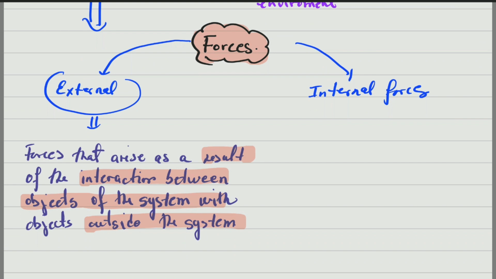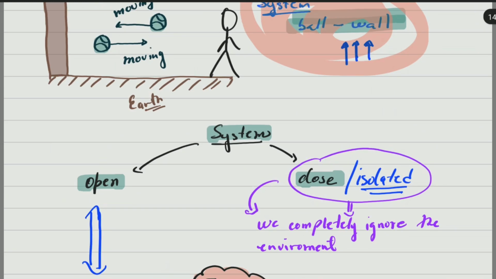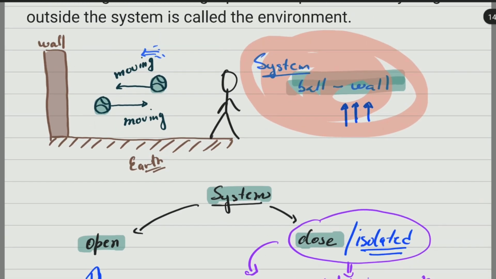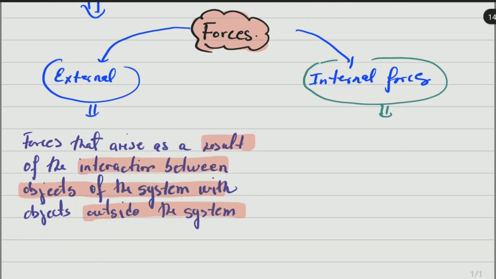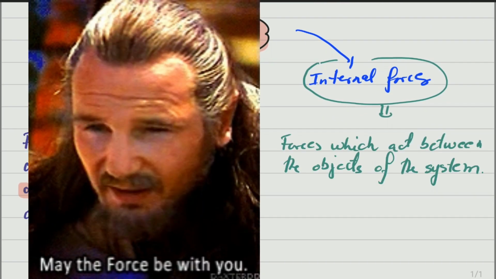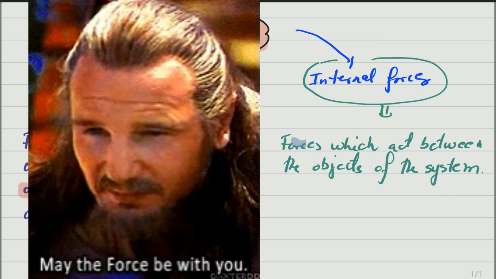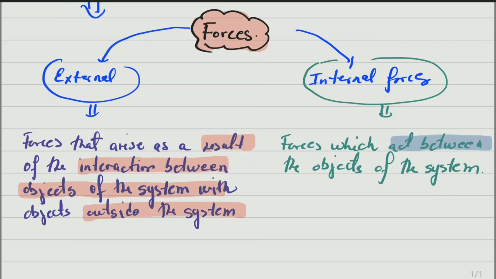Now, what are the internal forces? The internal forces are the forces within the system. For example, in this situation of the wall and the ball, the force that the wall exerts on the ball will be an internal force. It is the force between the parts of the system. That is what we call internal forces. So we can say that internal forces are forces which act between the objects of the system.